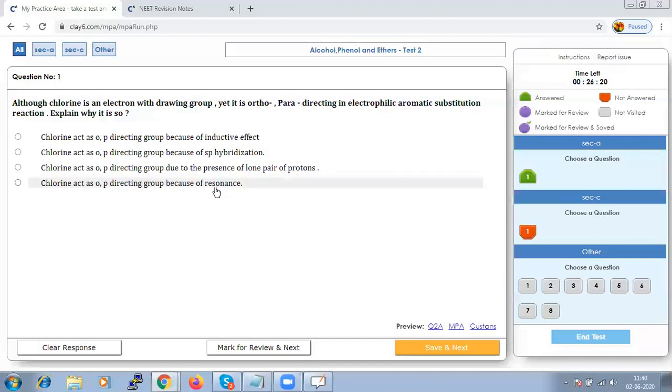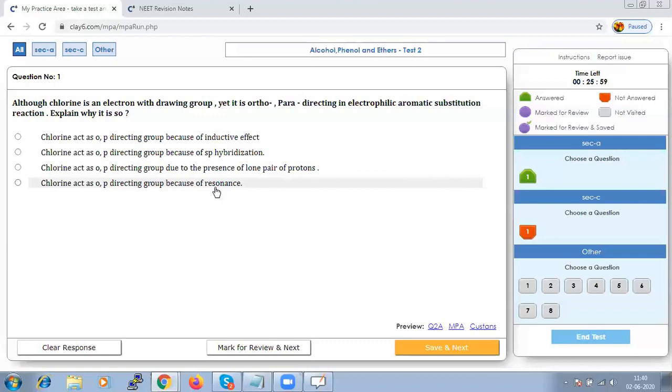One lone pair of electrons of chlorine can conjugate to the ring and direct the electrophile to the ortho and para positions in the ring. Also, the mesomeric effect is stronger than the inductive effect.